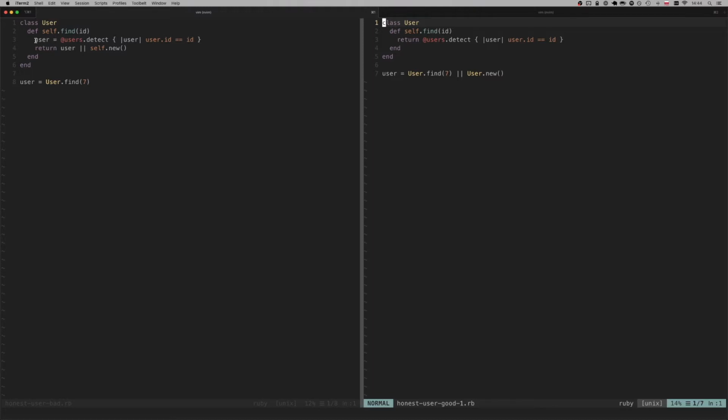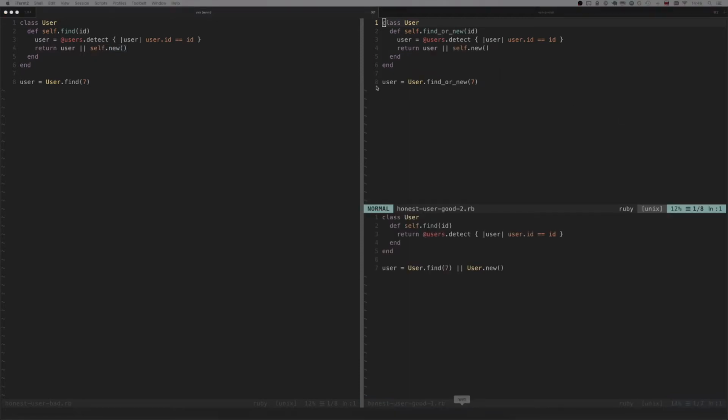What it does is that indeed, first it checks whether there is a user with a certain ID in the list of all users, but if there is no such user, this method will create a new user. I think that this method, maybe it doesn't lie, but it doesn't tell the whole truth. The name of the method doesn't tell me that it will create a new user. It will return a new user if the user that I want is not found.